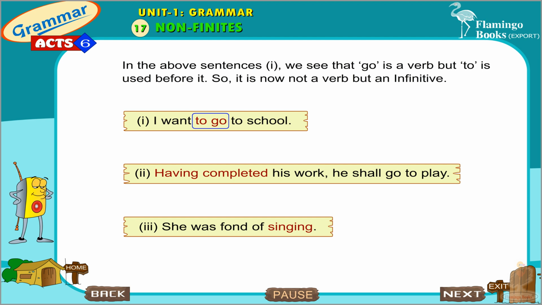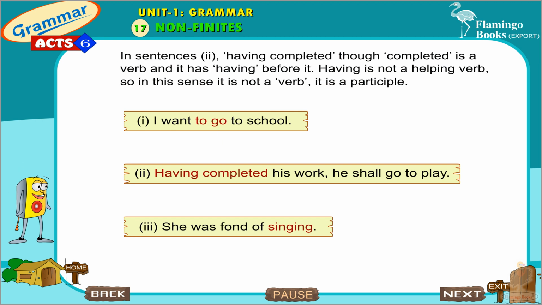In the above sentence 1, we see that go is a verb but to is used before it. So, it is now not a verb but an infinitive. In sentence 2, having completed: though completed is a verb, it has having before it.